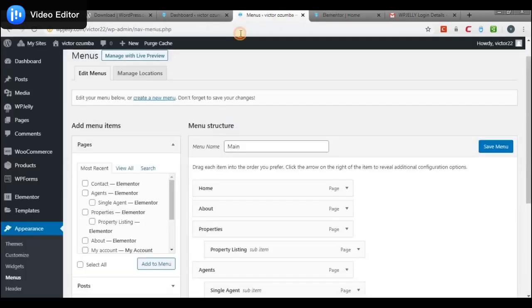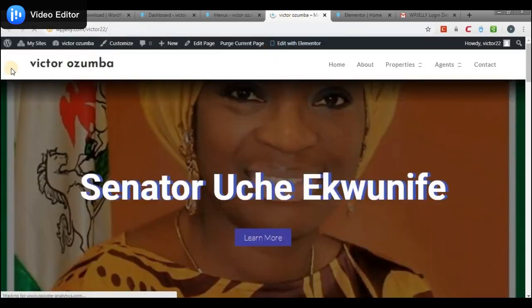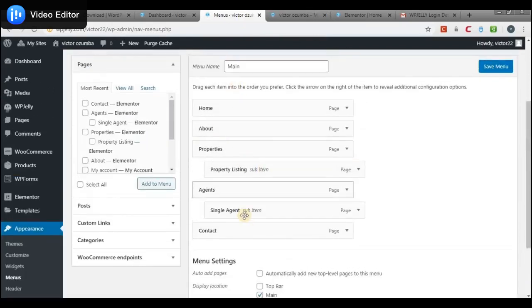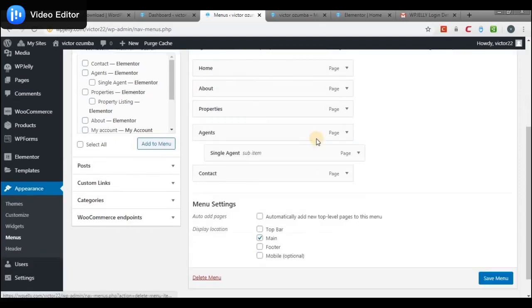Oh, I should open it in a new tab. Okay, let me just open this in a new tab so that when I'm explaining, you get to understand what I'm saying. So now, if you noticed, this is the main menu. So that is this one that is checked, and these are the links there. So what I can do is I could remove this.